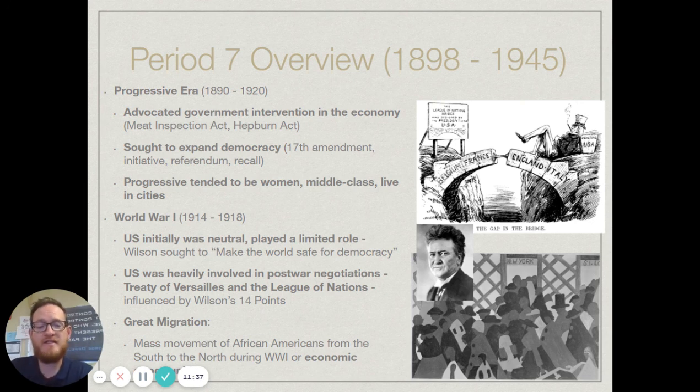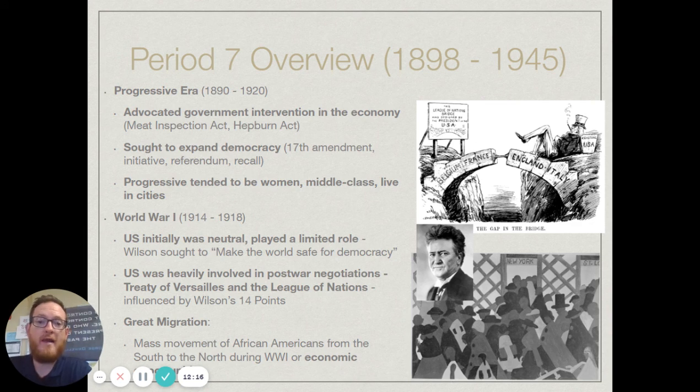Now, when we're talking about progressives, you did have a progressive party, but realize that both the Democrats and the Republicans had progressive wings during this time. And we talked about this when we talked about the progressives. You'll realize that the progressives weren't totally united on any one issue. You had some progressives that cared really strongly about ensuring the rights of African Americans. You had others that cared about women's rights, others that cared about ending child labor. And so really progressives were all over the place, and there was no one big unifying cause between a lot of them. So that brings us to World War I.